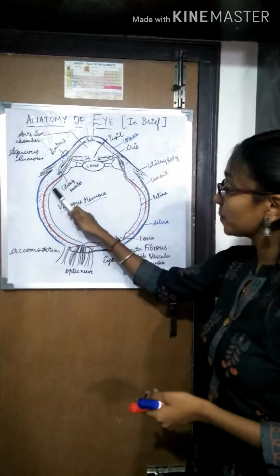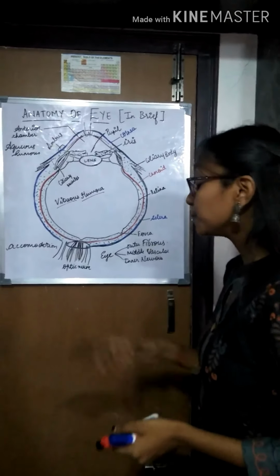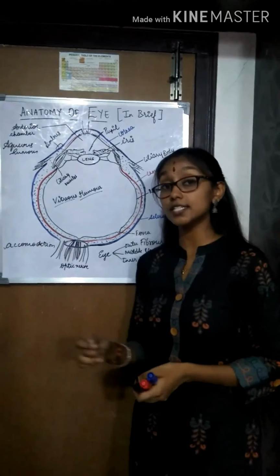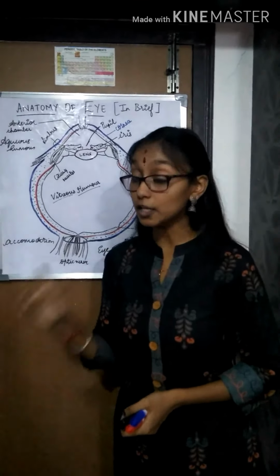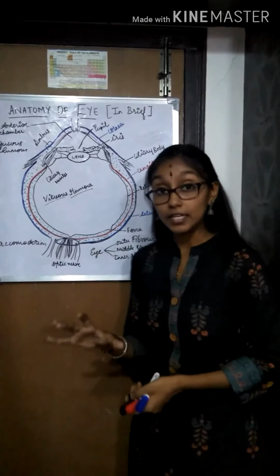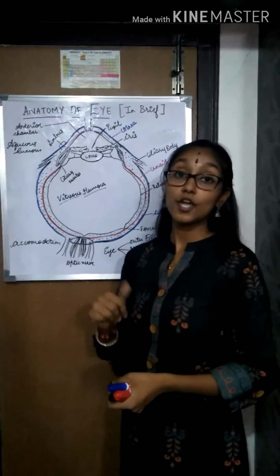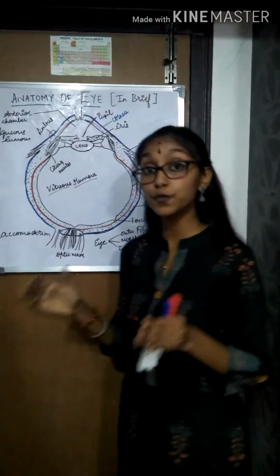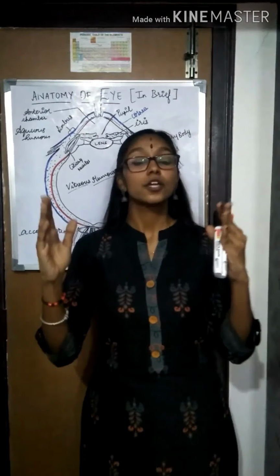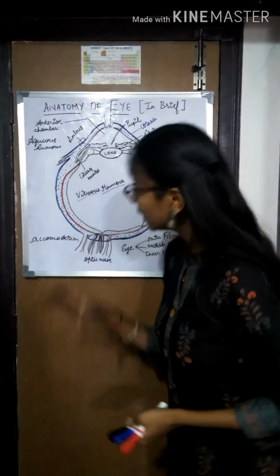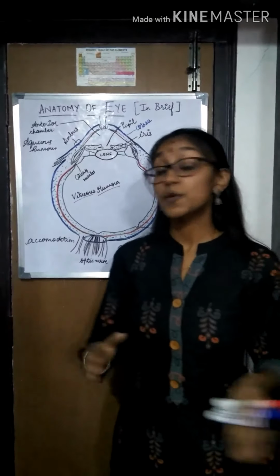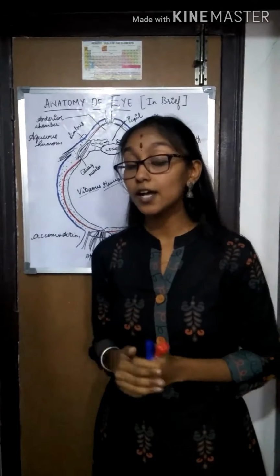The rods and cones present on the retinal membrane show some change and send nerve impulses to the visual center of the brain through the optic nerve. Then the brain turns the inverted image right side up, and the image formed will be just as the object we see, an erect image. So this is how an image is formed, which is very similar to a camera, and that is why the eye is like a camera.